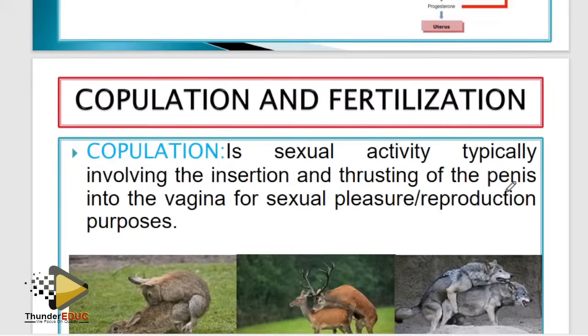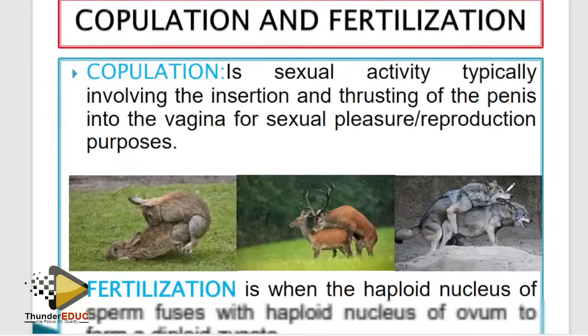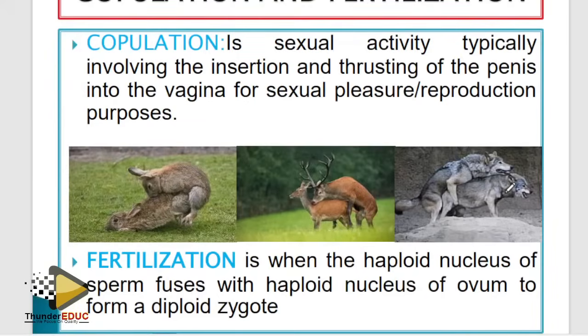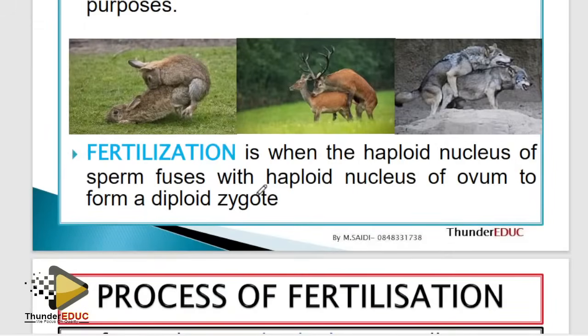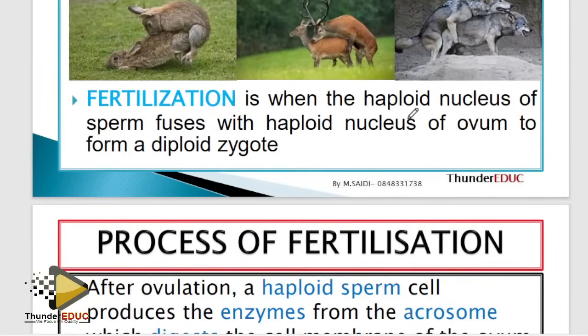Okay, copulation. Copulation, obviously, is sex. But you explain it. Fertilization, I said, is when the haploid nucleus of the sperm fuses with the haploid nucleus of the ovum to form the diploid zygote. That's the best answer. If you have another answer, cool, but make sure that you write what they gave you in the booklet.